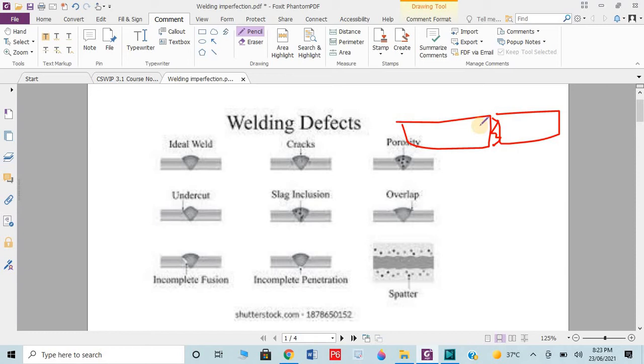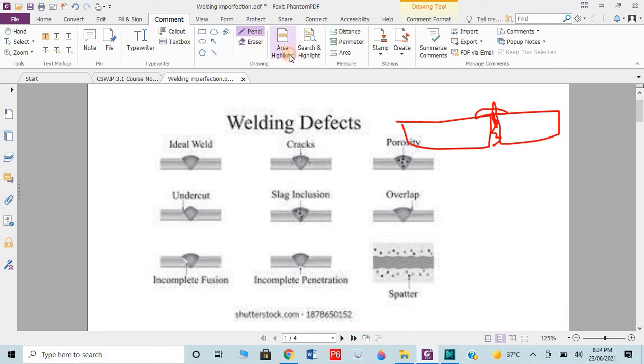After a few months or years, the welding gets cracked or any other defect occurs. Due to that, the proper welding gets disturbed. It means the joint which we made is going to be disturbed. This is known as a defect, the welding imperfection.